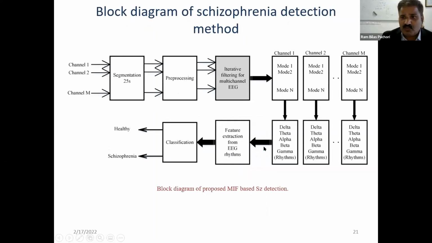So we have proposed this framework for schizophrenia detection using multivariate filtering. We have multi-channel data, then we perform segmentation, taking segments of 25 seconds, then we apply pre-processing, then we apply iterative filtering of the multi-channel EEG data. For each channel we determine the N modes, and from that we determine the rhythms: delta, theta, alpha, beta, and gamma rhythms. Then we extract features from these rhythms, and then we perform classification using a machine learning based classifier, which gives you the automated detection of healthy and schizophrenia EEG signals.